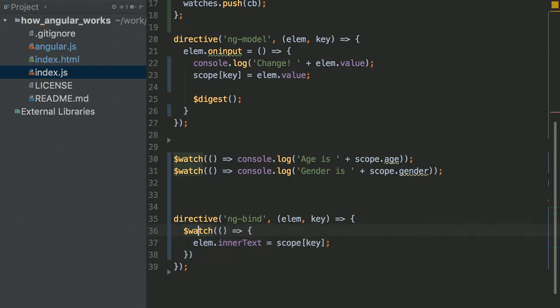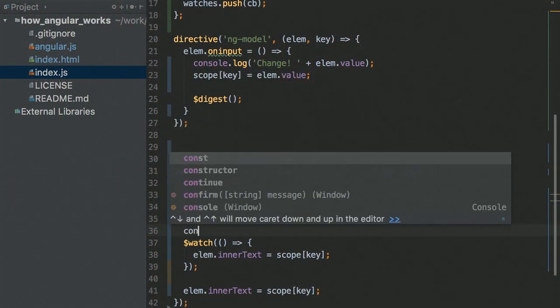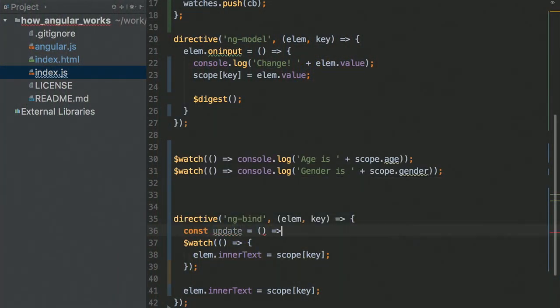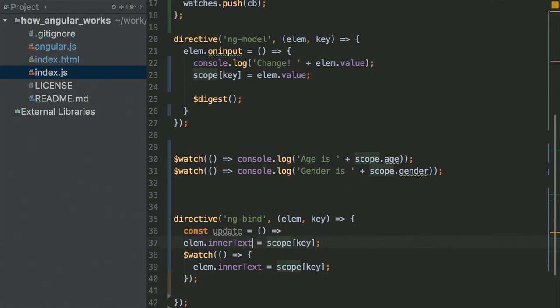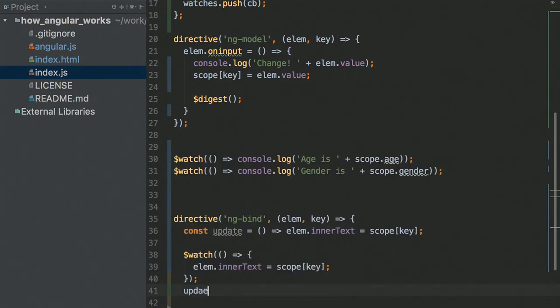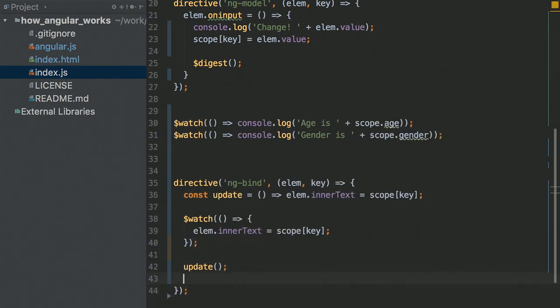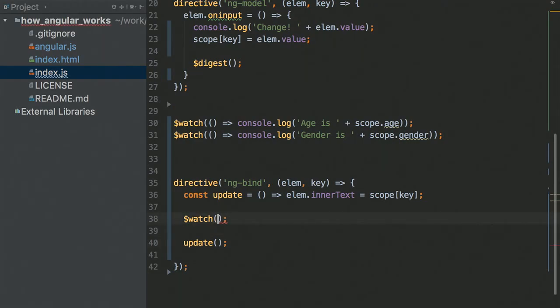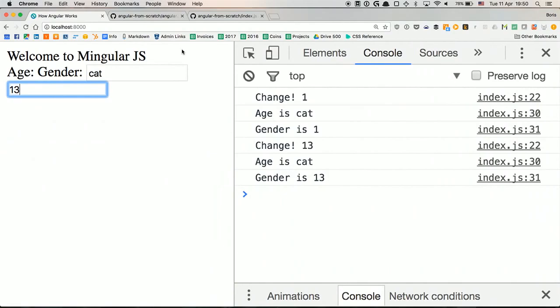To make this nicer, I also want to do it the first time we run, even before we start the whole digest loop, even when the ngBind loads, maybe you already have something in the scope. So I want to run this once outside. And since we like clean code, we'll do something like this. Update is a function that does this. We're going to call update once when the directive loads, and also we're going to pass update as the callback to watch. So now every time there's a change in scope, update gets called and updates the element. Let's try.